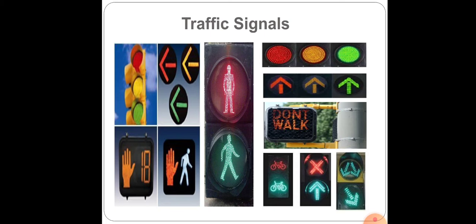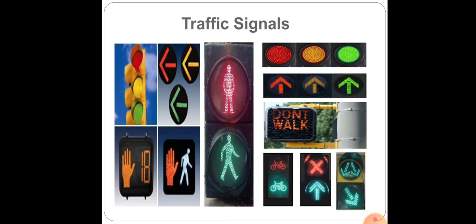So traffic signals, they are actually automatic traffic control devices which actually direct the traffic to stop and to proceed at intersections using the red and green traffic light signals as per the predetermined time settings. And the main requirements of the traffic signal are, firstly, it will draw the attention of the road users.